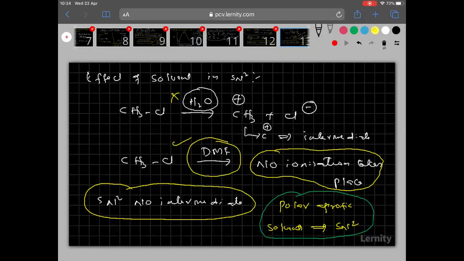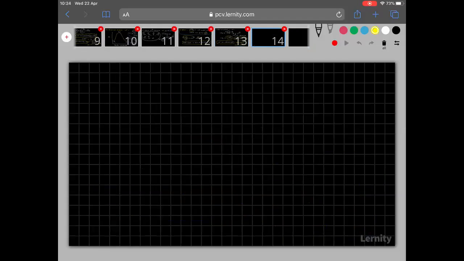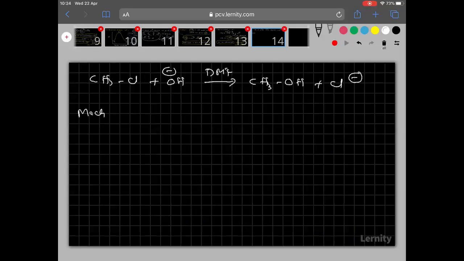Followed? Right. Now, in the next slide, I'm going to take one reaction to explain the SN2 mechanism. See clearly: CH3Cl reacting with OH minus in the presence of a polar aprotic solvent like DMF. Then what is the product formed here? CH3OH is formed and Cl minus is formed. This is the reaction, and here I want to explain its mechanism by SN2. First copy the equation.